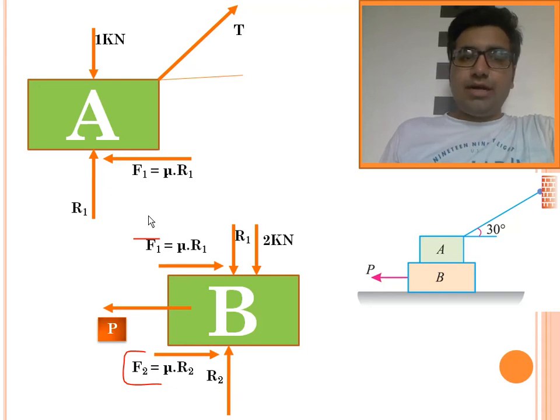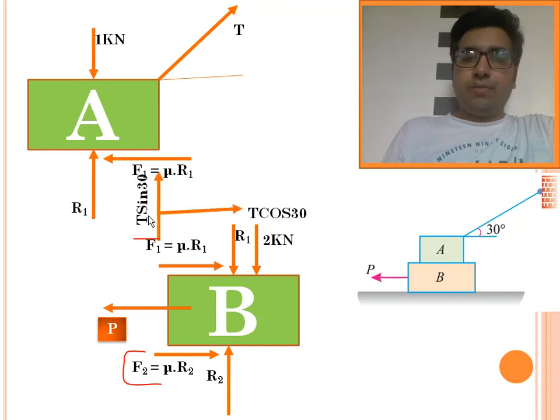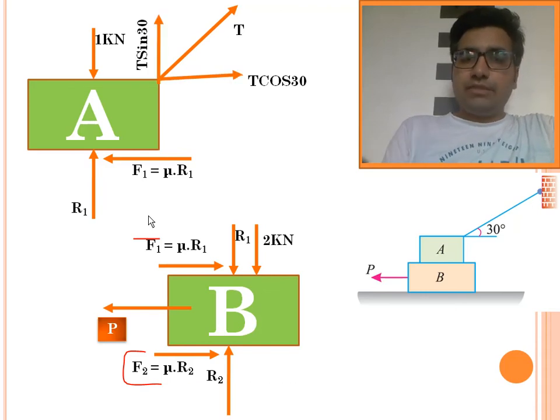So we have drawn the free body diagram of both blocks A and B, and the free body diagrams of both bodies are dependent on each other, so we have drawn both together. Now we are going to do the static analysis of block A first, and then block B. My dear friend, since the tension force T was at an angle of 30 degrees, it was the only inclined force.